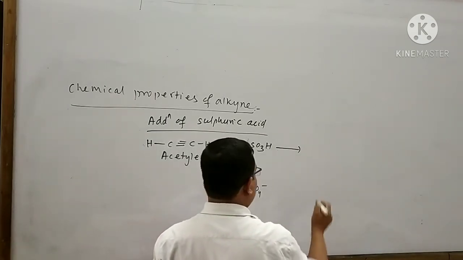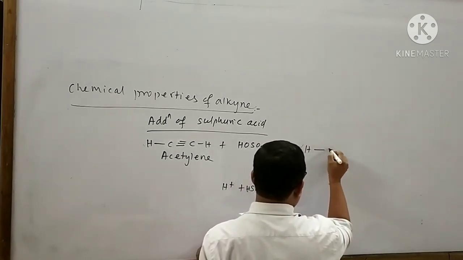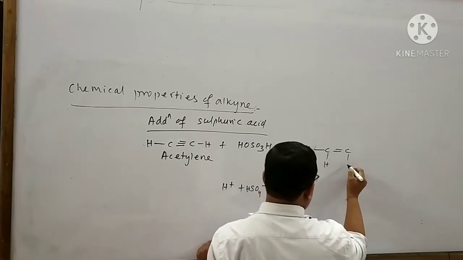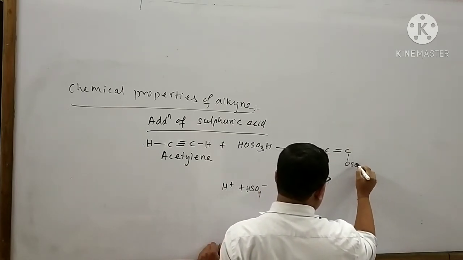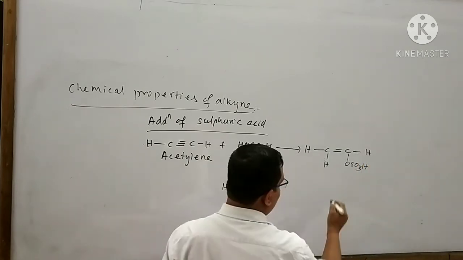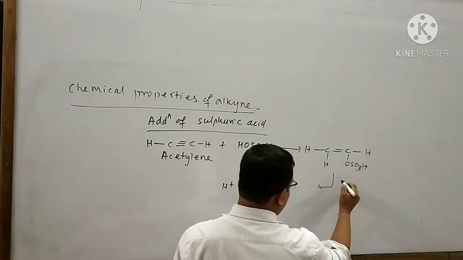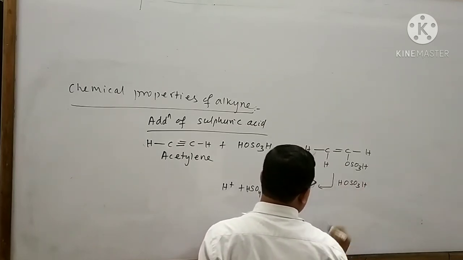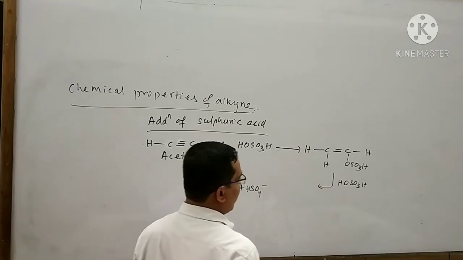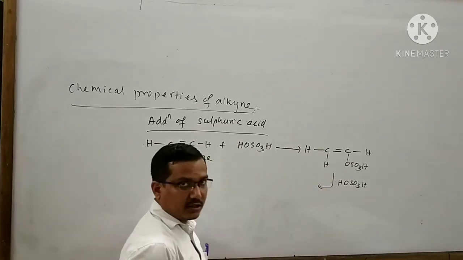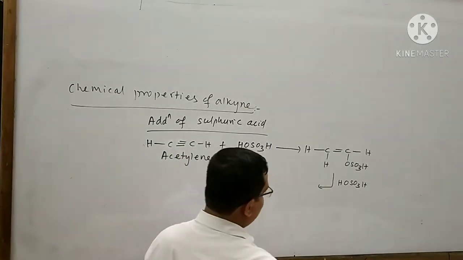I can write the product like this: H-C(OSO3H)=C-H. Again, this product reacts with another sulfuric acid to form another product. This reaction obeys the Markovnikov rule.